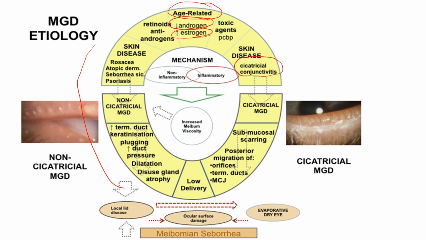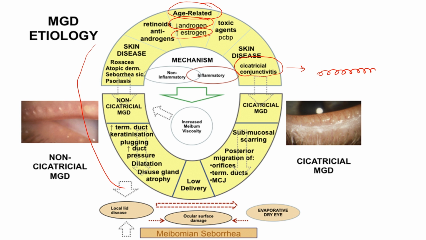cicatricial conjunctivitis. Okay, so what happens is that when there's cicatricial conjunctivitis, there will be submucosal fibrosis. That means just below the epithelium of the conjunctiva, there is the substantia propria, right? So fibroblasts are going to come into that substantia propria and start proliferating, leading to fibrosis. And whenever there is fibrous tissue, that is going to undergo contraction.